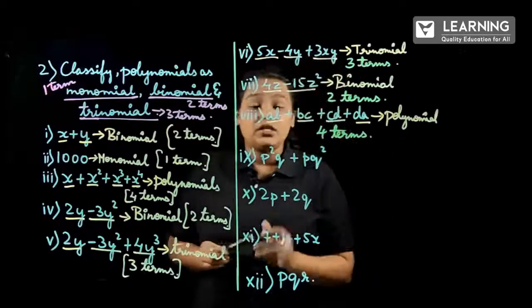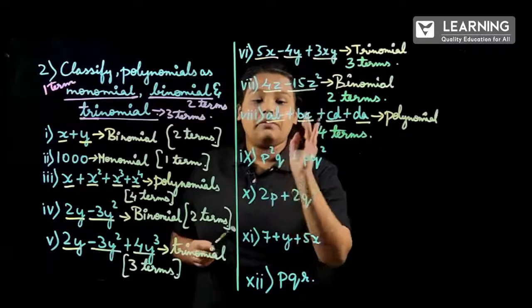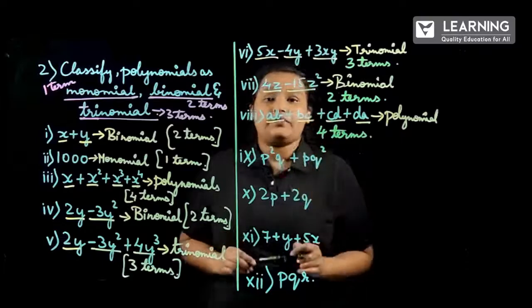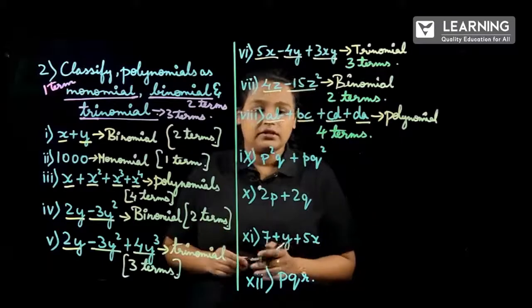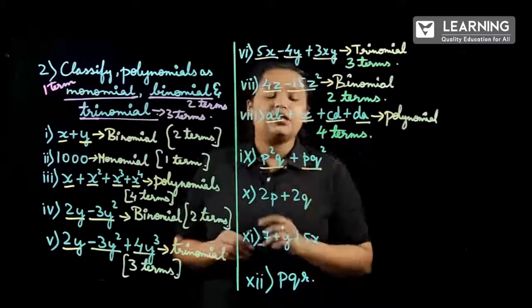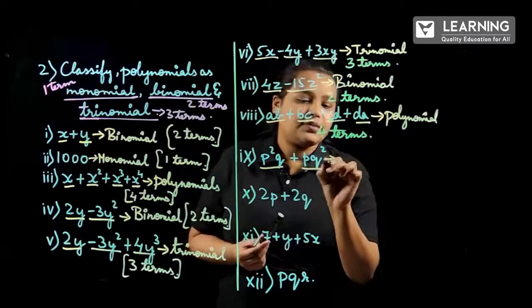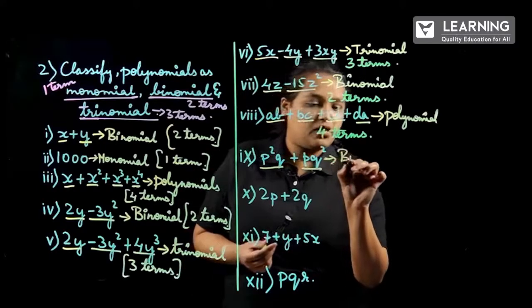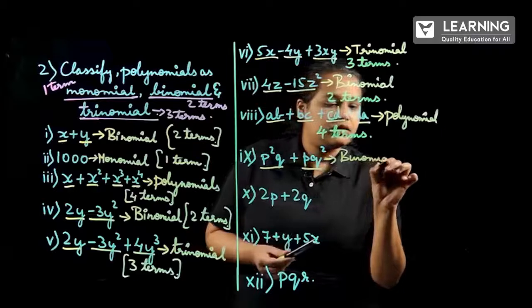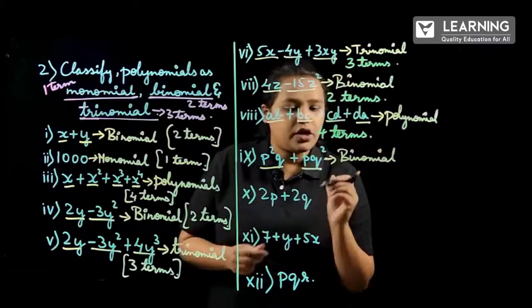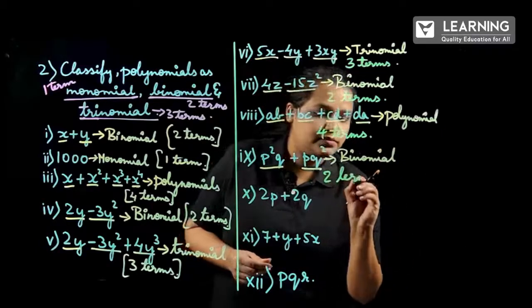In the next question, p square q plus pq square. So how many terms do we have here? Again 1 and 2. So the expression is binomial because of 2 terms.